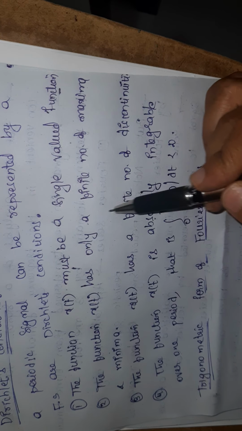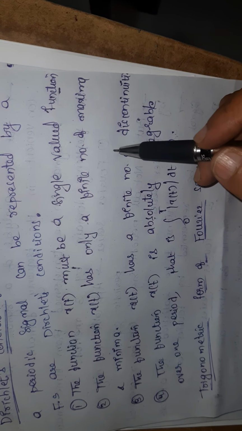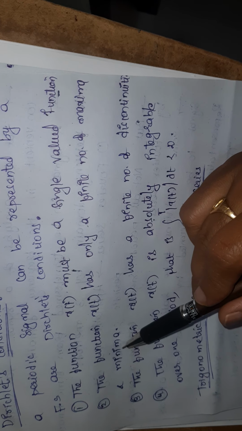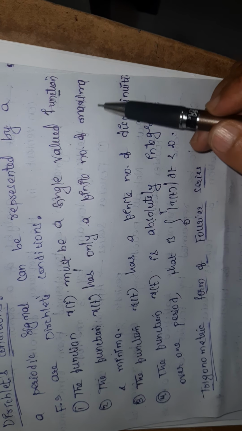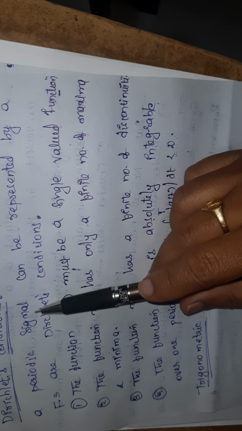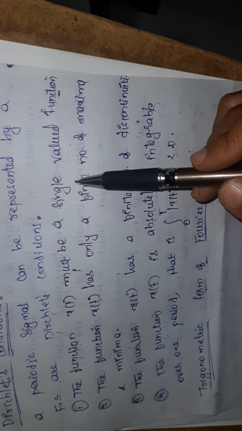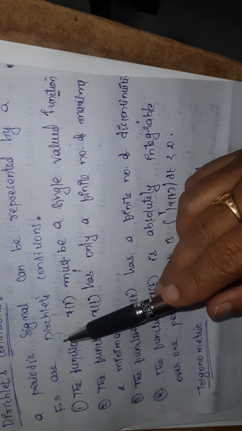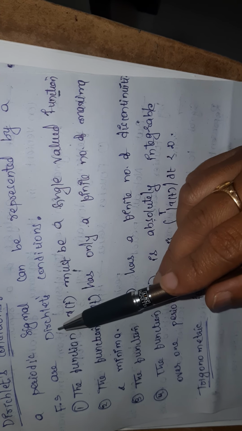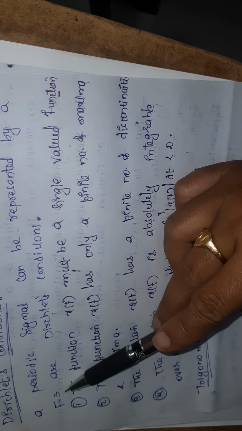Such a signal has some noise and has an infinite number of maximas and minimas. Maximas and minimas are the maximum magnitude and minimum magnitude. If a signal has a finite number of maximas and minimas, then we can represent it in a Fourier series. If a signal is a single valued function, then also I can go for the representation of a signal in terms of Fourier series.